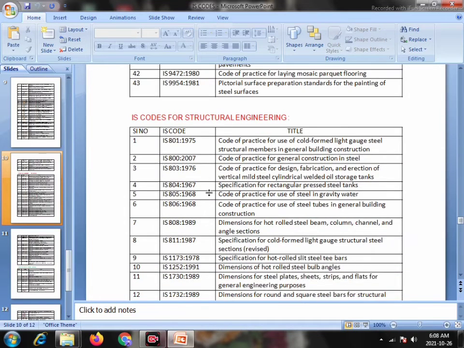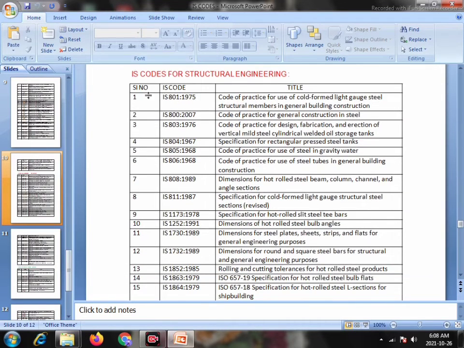IS codes for Structural Engineering. Serial number 1, IS 801 1975, Code of Practice for use of cold formed light gauge steel structural members in general building construction. Serial number 2, IS 800 2007, Code of Practice for General Construction in Steel.